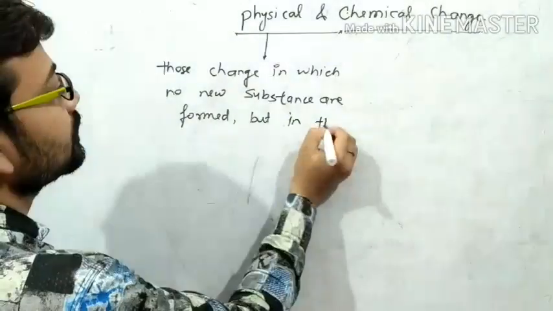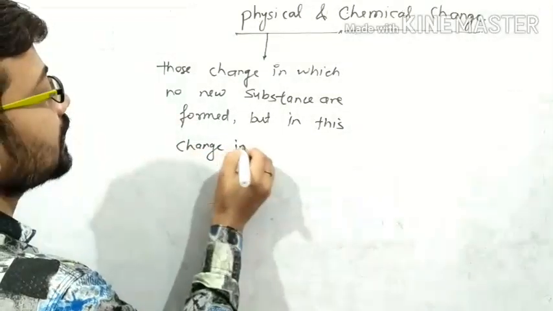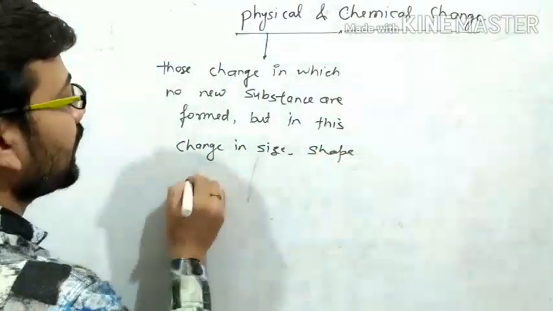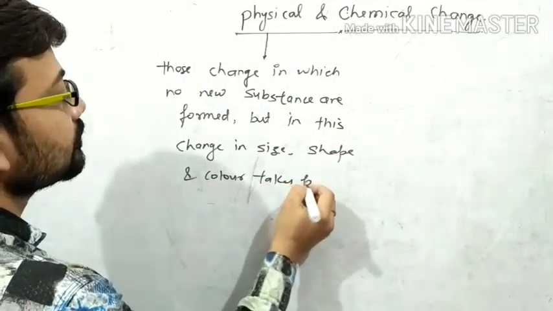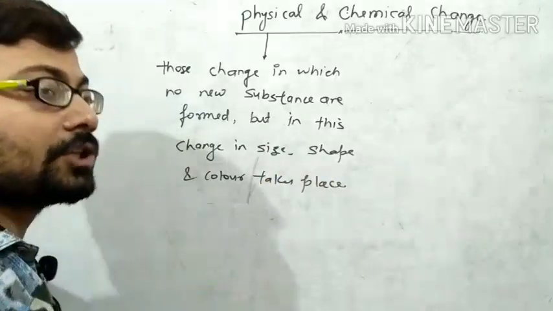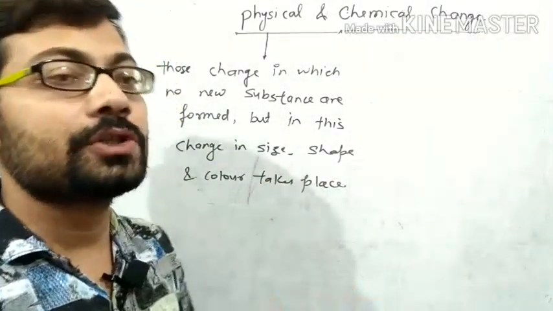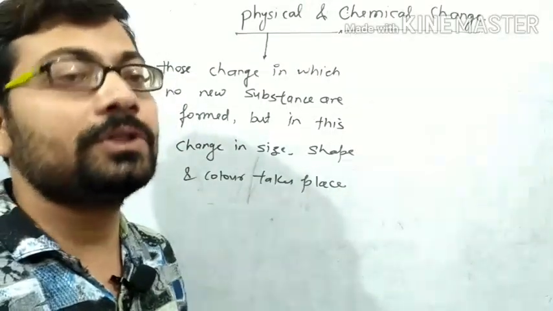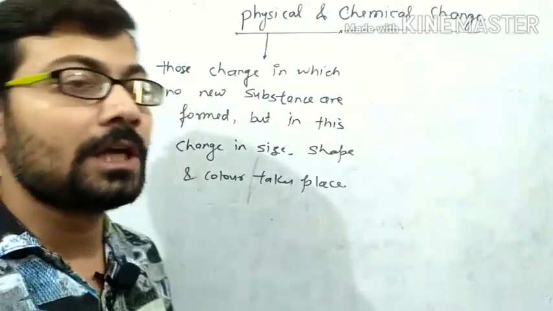But in this, a change in size, shape and color takes place. Means a change in which no new thing is formed and only the size of the substance changes, the shape changes, and its color also changes. Then that type of change is said to be physical change, right?